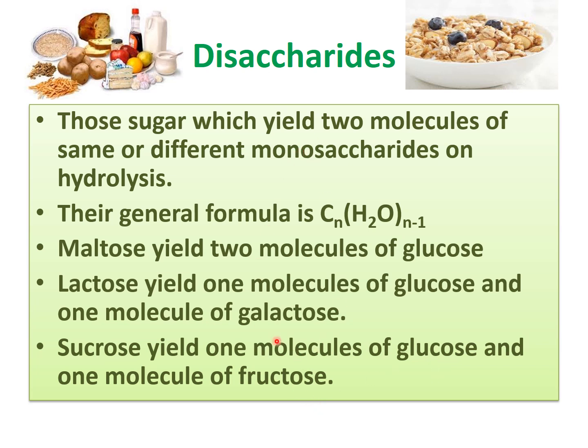So disaccharides are made up of 2 sugar units, or when they are hydrolyzed they produce 2 monosaccharide units. Their general formula is Cn(H2O)n-1. 3 examples we have seen: maltose, lactose and sucrose. Maltose with 2 glucose, lactose with 1 glucose and 1 galactose, sucrose with 1 glucose and 1 fructose.